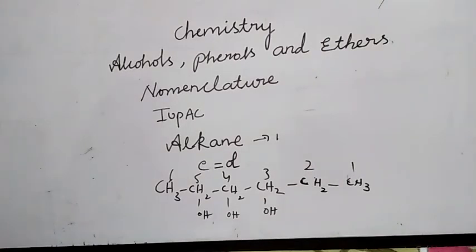The ending OL is added. The number of OH groups is indicated by adding a multiplicative prefix like di, tri, etc., before OL. The positions of the OH groups are indicated by appropriate locants. For example,